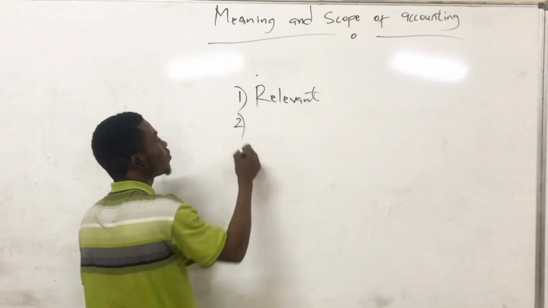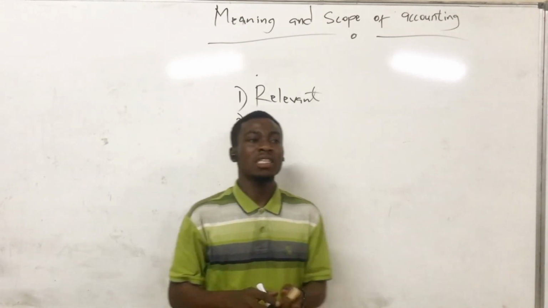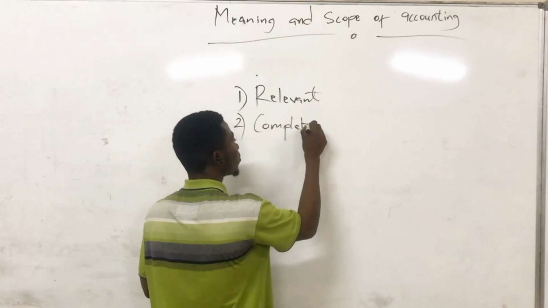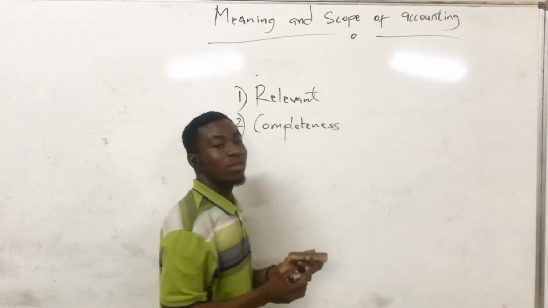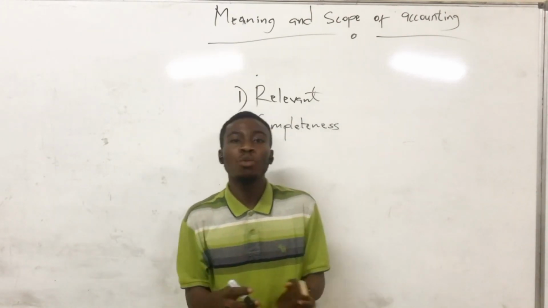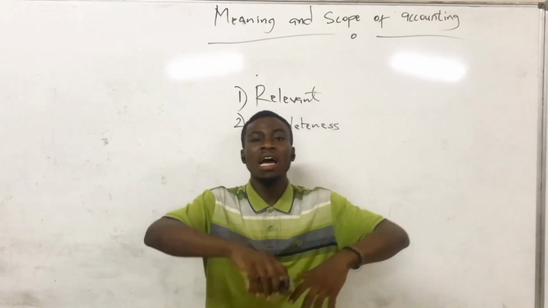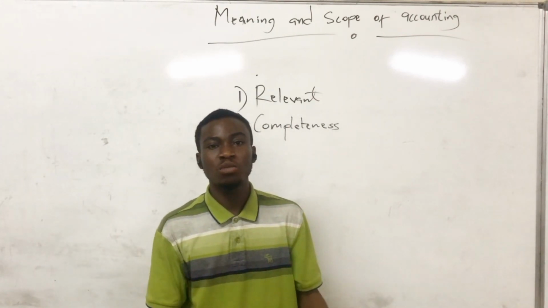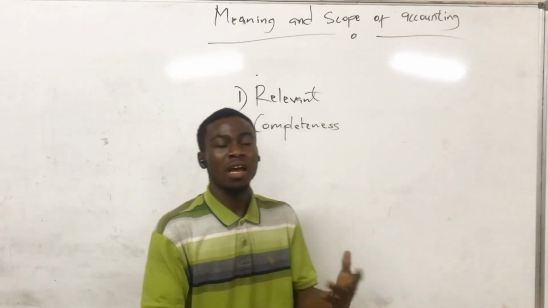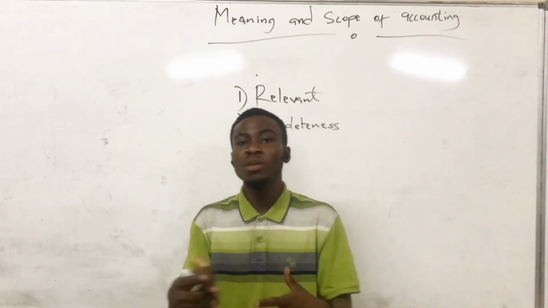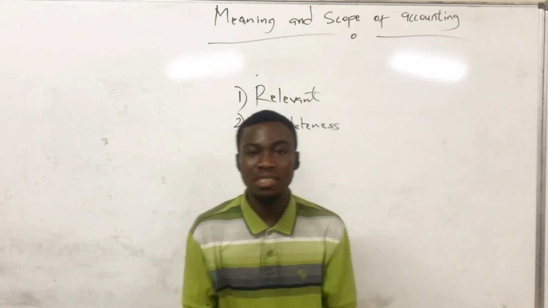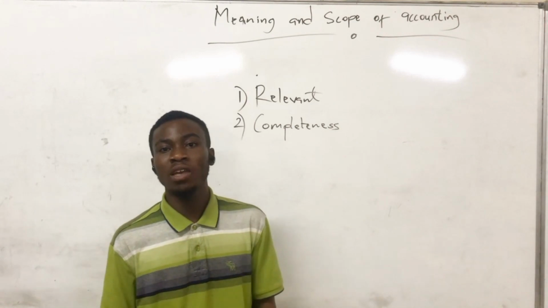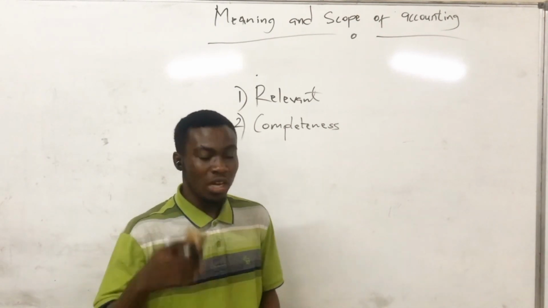Okay, the second one is completeness. We all know complete: something is complete, it means it's adequate, it must have everything. So when accounting information is good, the information has to be complete, so that it will contain all the information necessary or needed in the information given. You get it?